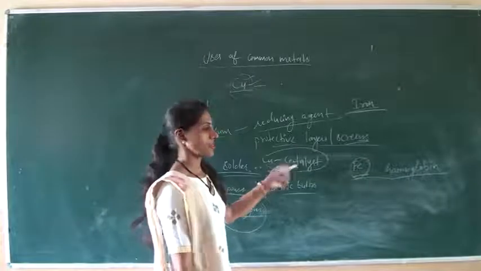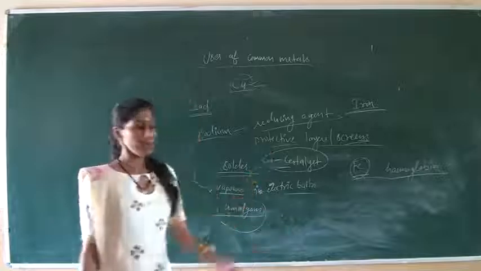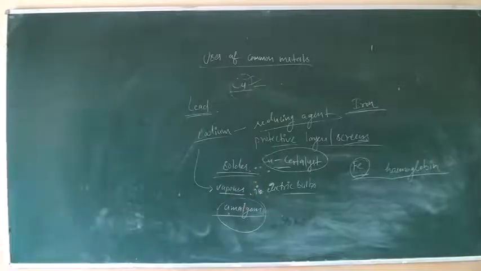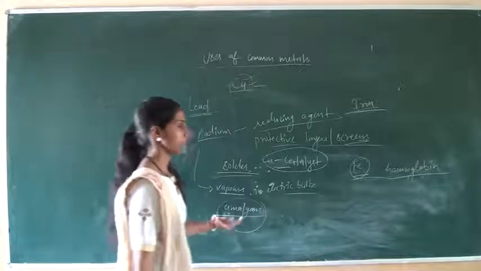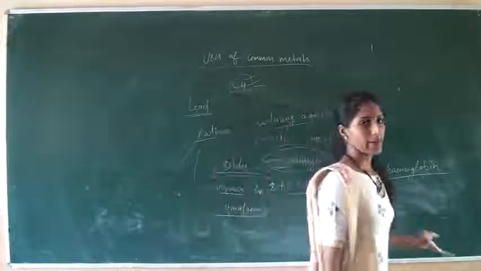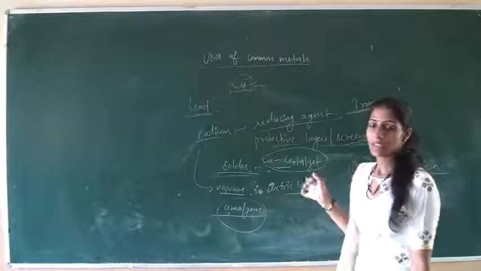We will discuss the electroplating method in the next chapter, in which copper is used in electrochemical cells. These are some important uses of some metals. Okay students, thank you.